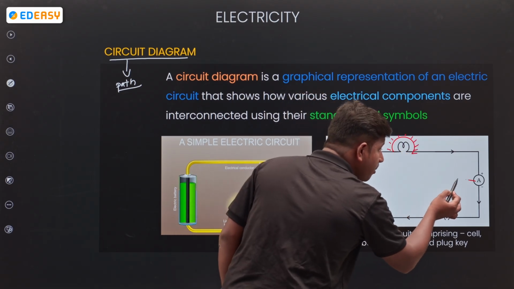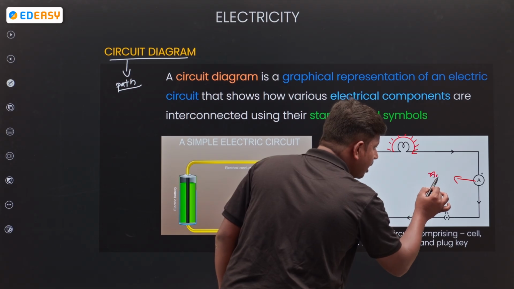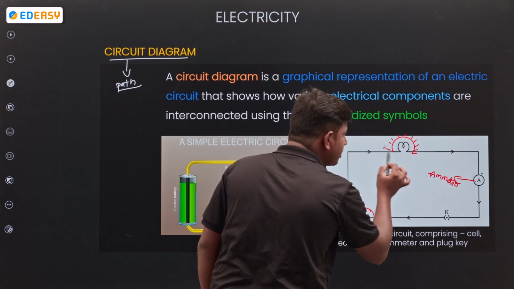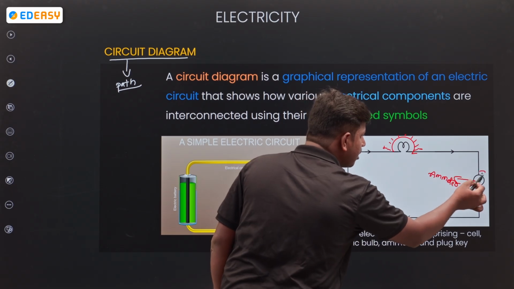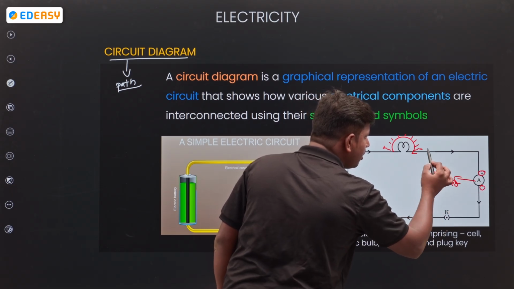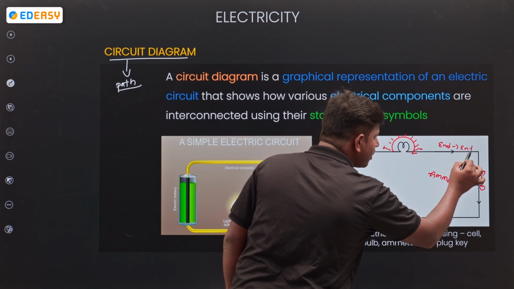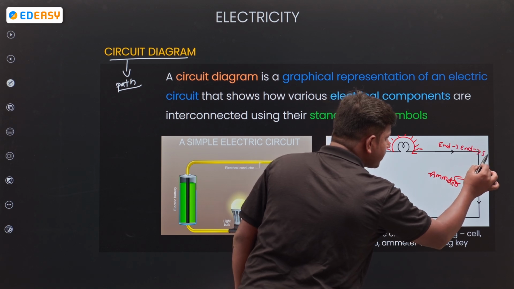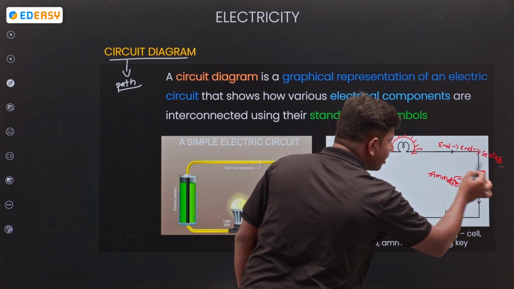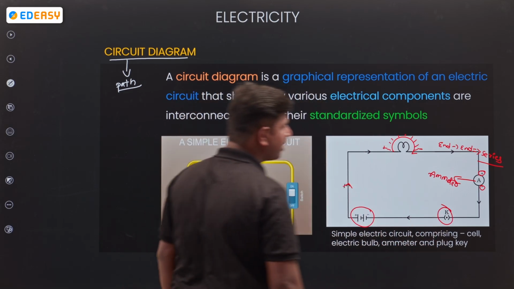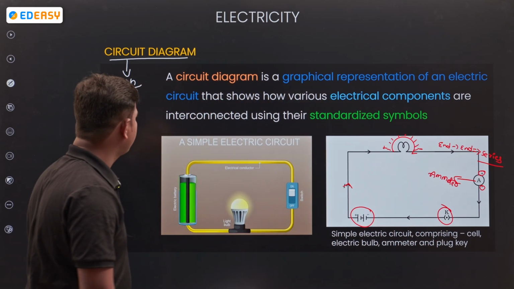See the ammeter. How is the ammeter connected? See, plus, negative. Again plus, negative. It is an end to end connection. If it is an end to end connection, which one is it? Series connection. And K is the plug key.